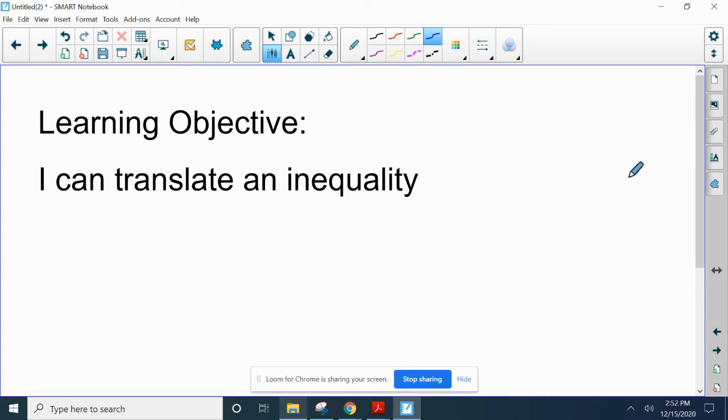That's part of your summary. Once you've translated the inequality, how do you solve it? All right. Once you solve it, how do you graph it? Make sure you get all of that because that's all part of our objective, which is a good summary for that last part.